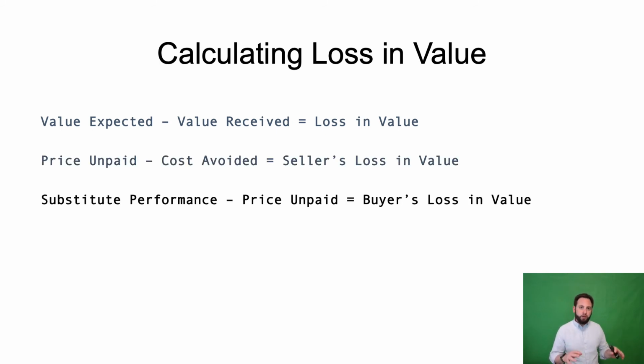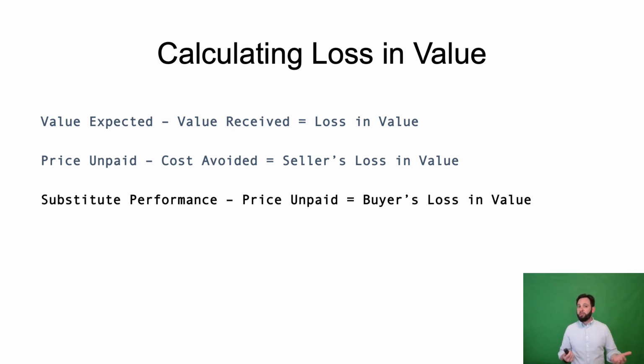Moving to the buyer's side of the equation, the buyer might prove the loss in value by having someone else complete the work. So if the buyer was paying for a painting service to paint 5 rooms in a house, and the painting service only painted 1 room, how do we measure the value that was lost, the difference between the value expected and the value received?